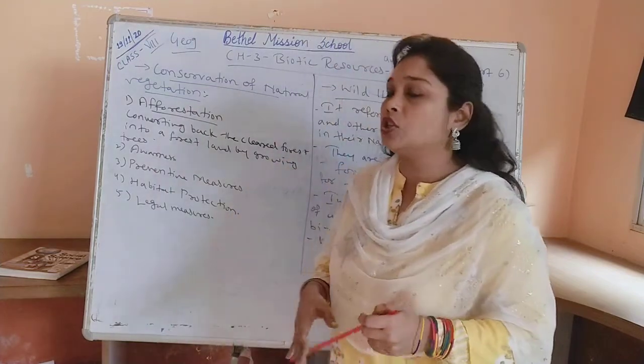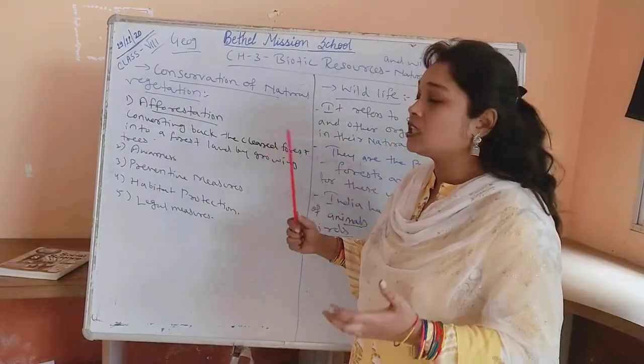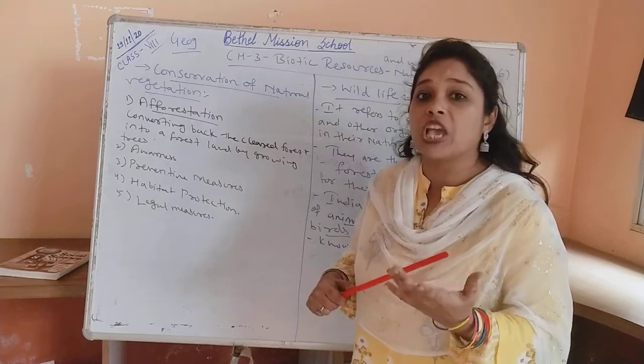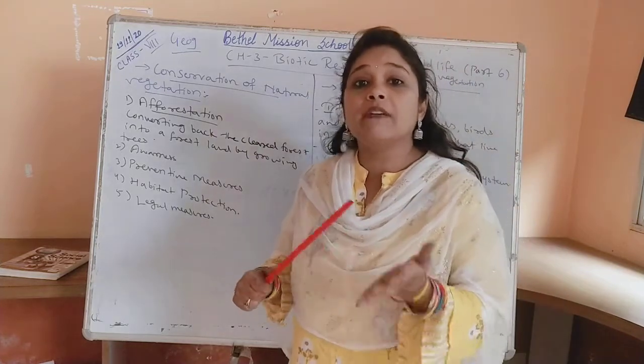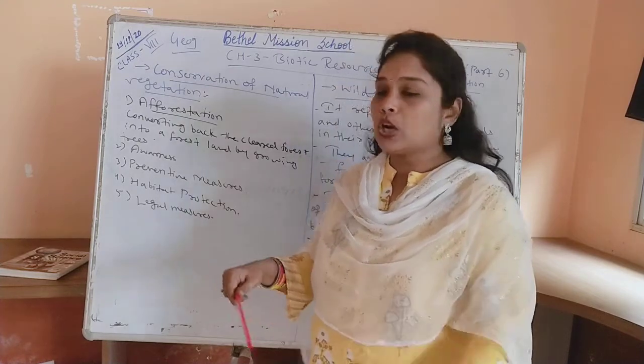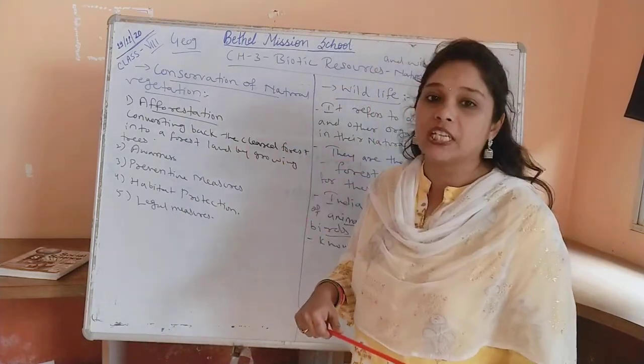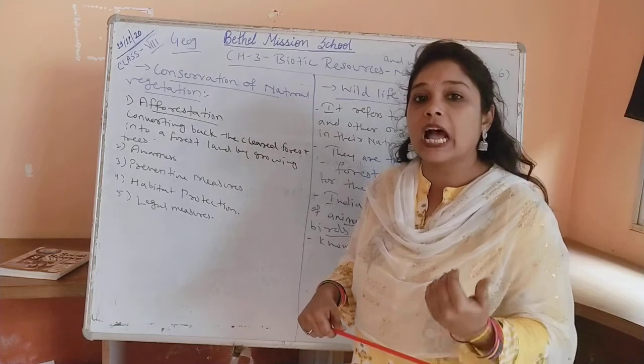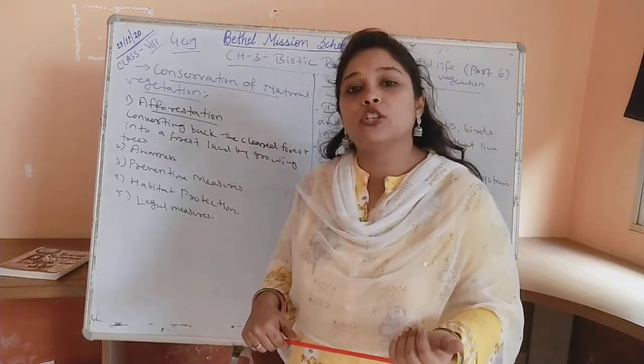Now today in this session we are going to see how we can conserve the natural vegetation which we have, which has great importance for our biodiversity, for our ecosystem and for us also. So now we will see conservation of natural vegetation. One by one we will see how we can conserve it.